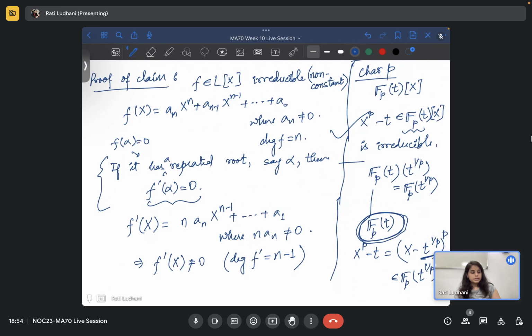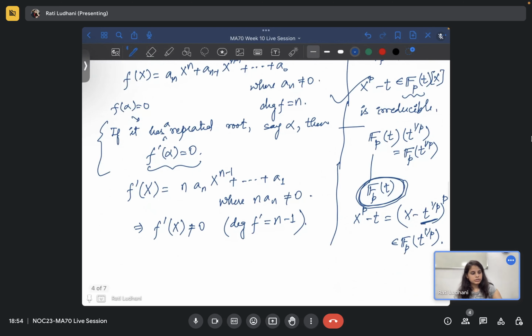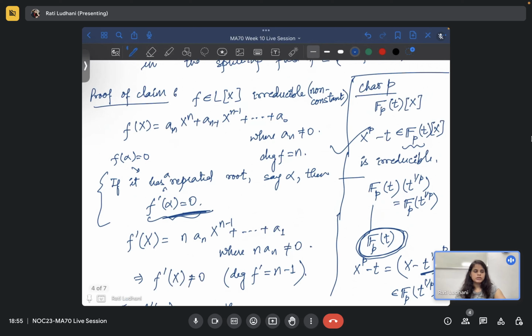But if this happens, like if f dash of alpha is 0, if it has a repeated root, then we started with an irreducible polynomial, and we can assume that this is monic. Because we are in fields, you can just consider the highest degree term with the coefficient 1. So you start with a monic polynomial, that is also fine.